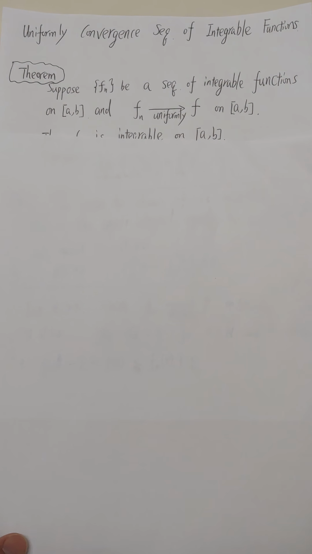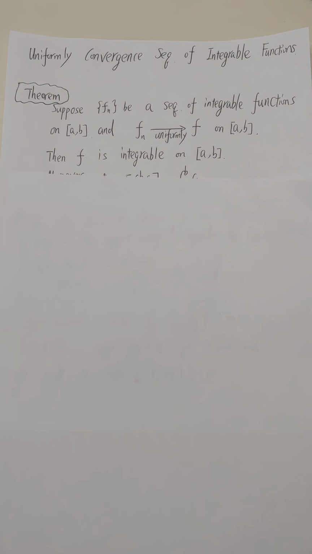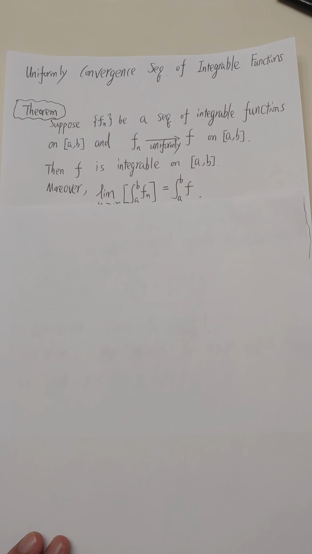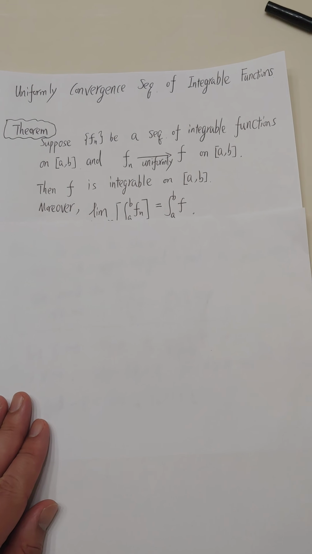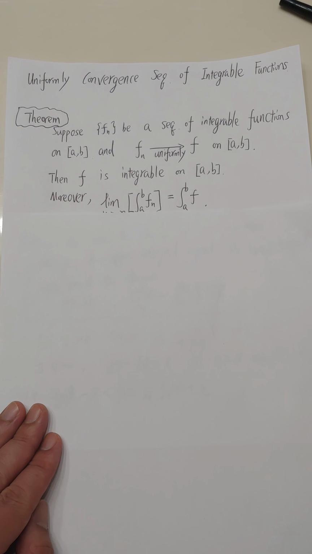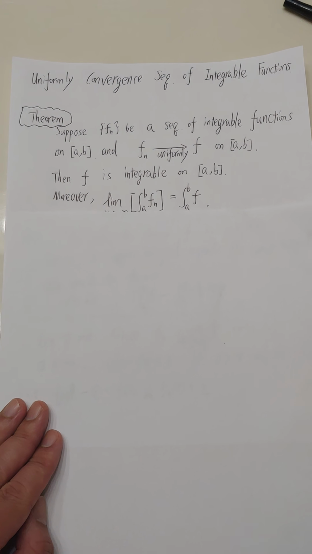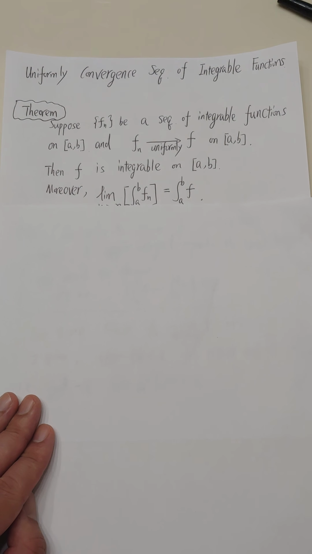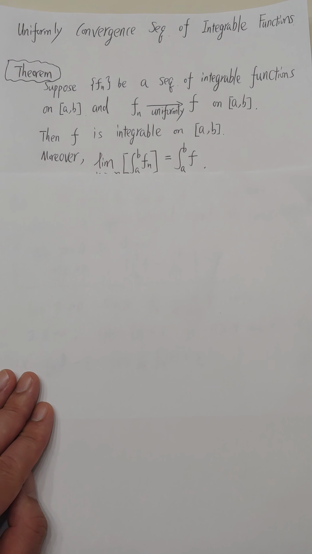So now let's look at the second theorem about the uniformly converging sequence of integrable functions. Okay, so this is the theorem. It says, suppose f sub n is a sequence of integrable functions on the closed interval from a to b, and f sub n converges uniformly to the function f on this interval [a, b].